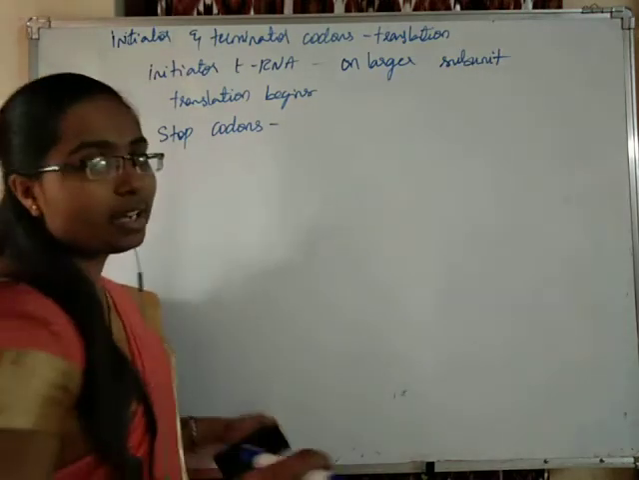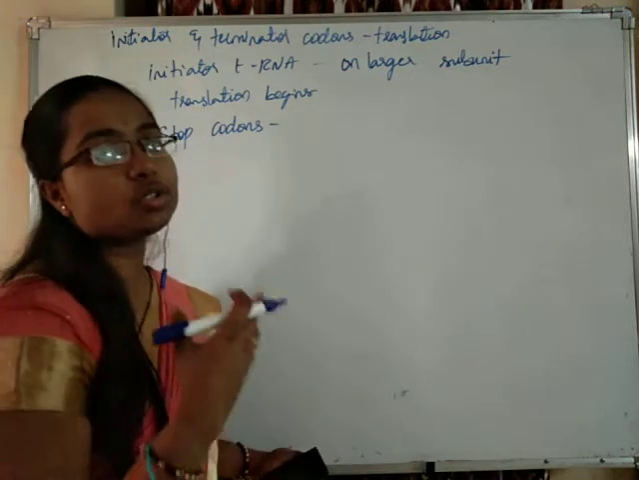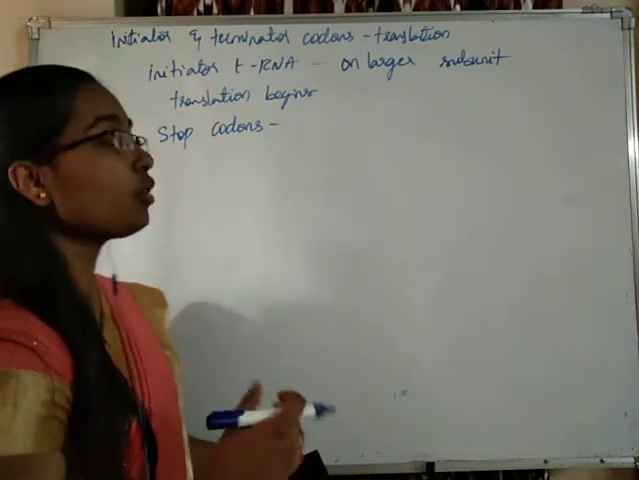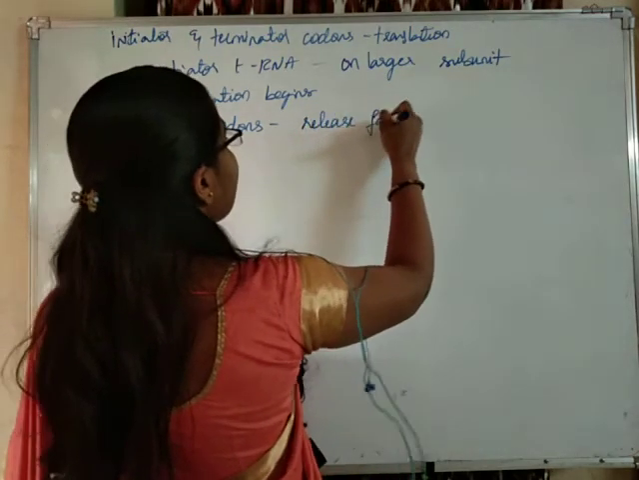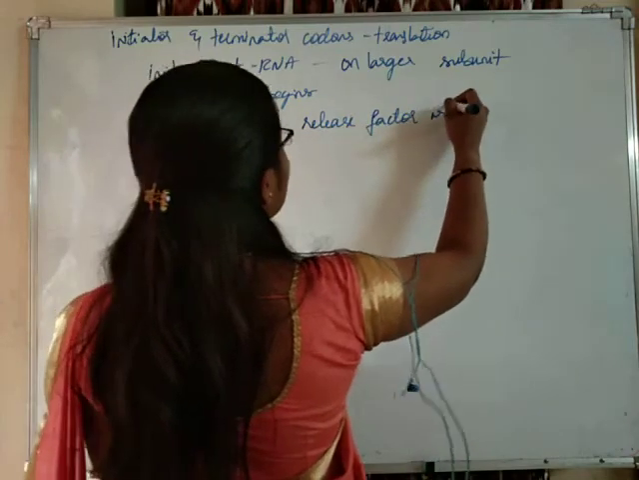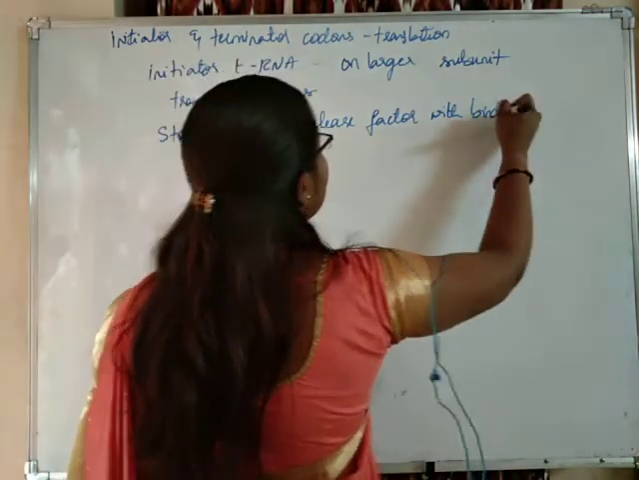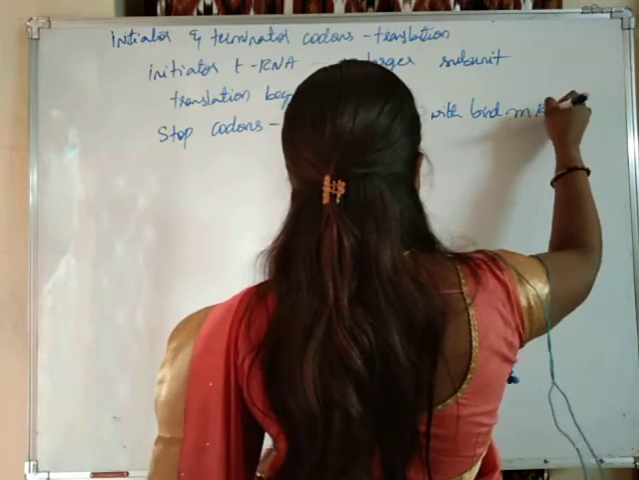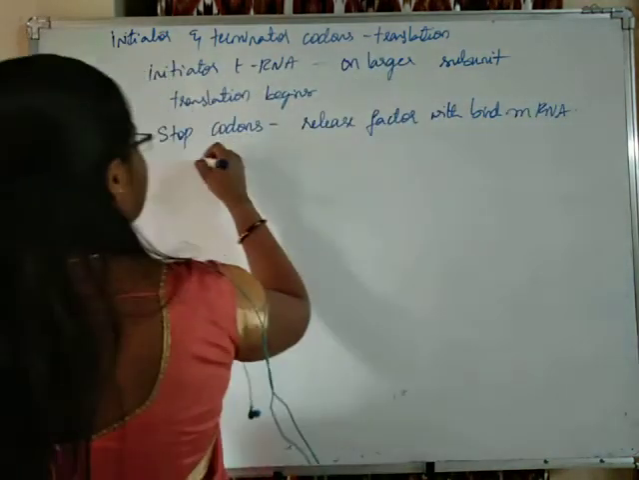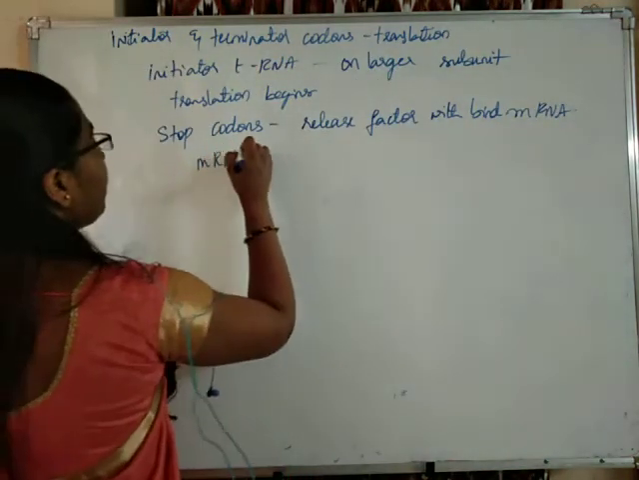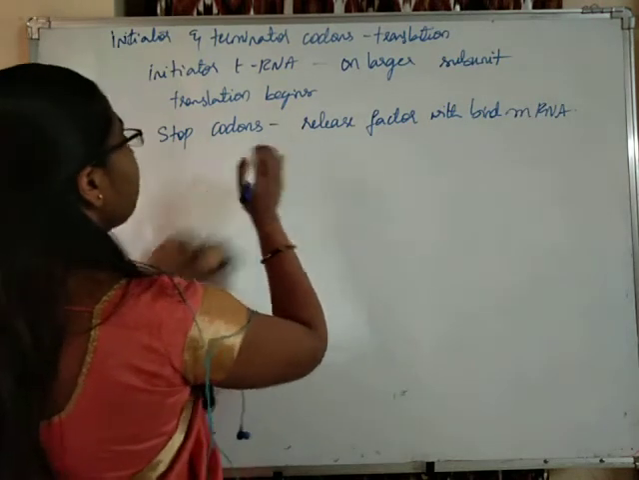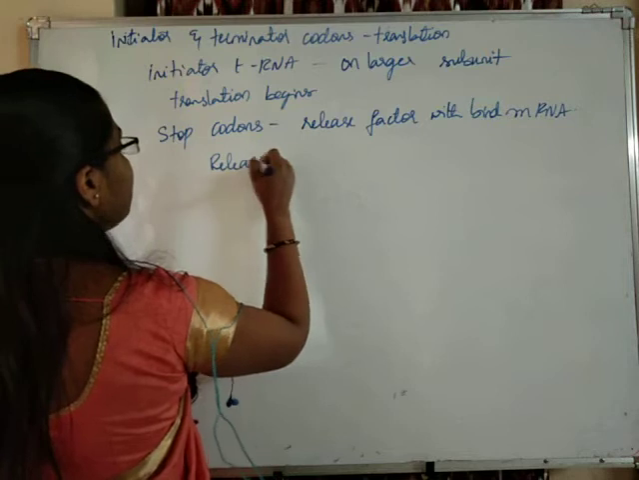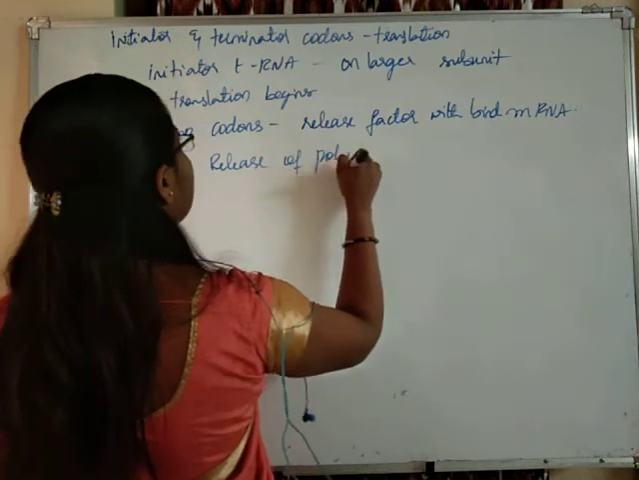Okay. So when they are reaching the stop codons, there is no tRNA coding for stop codons. So that is why what happens here is a release factor will bind with the mRNA, which causes the release of polypeptide.